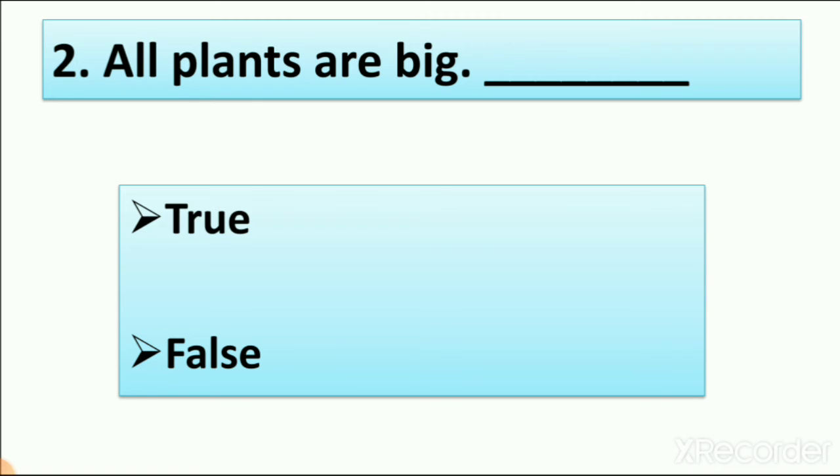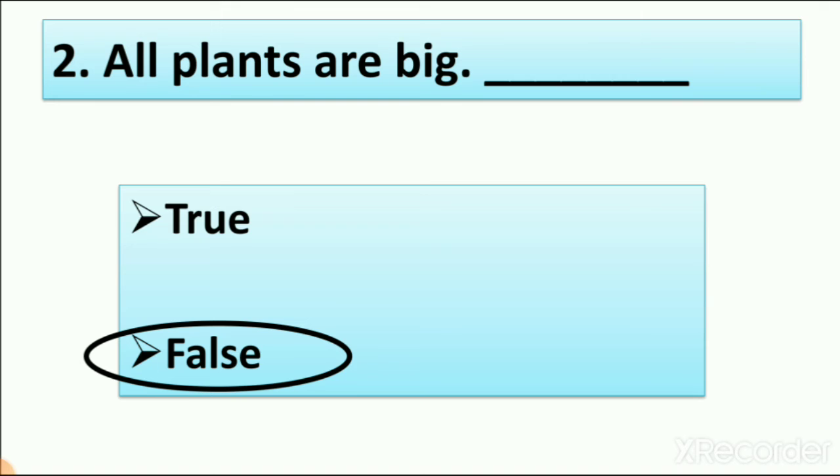When we see the money plant, is it big? No. So all plants are big? False. Why? Because all plants are not big. Some plants are small. So we circle the false. So this sentence, all plants are big, is false. So we write here the answer false.